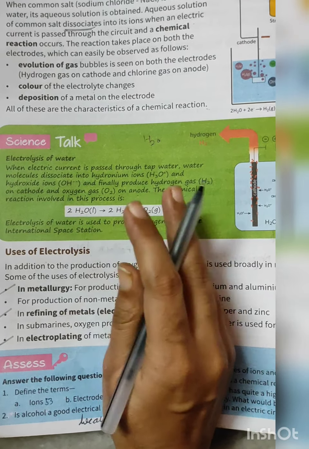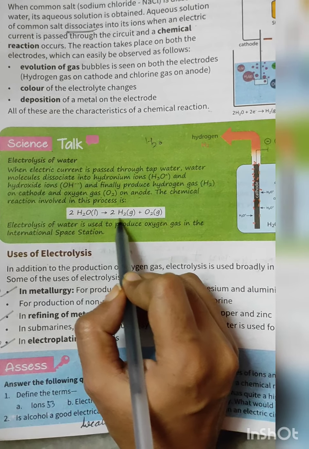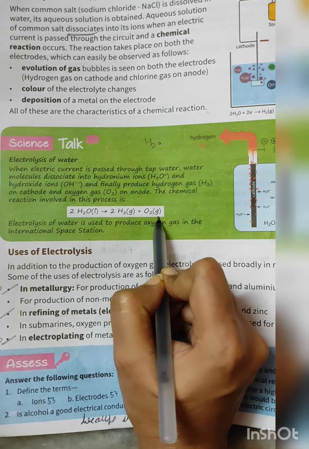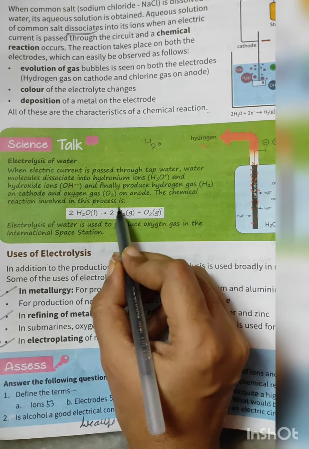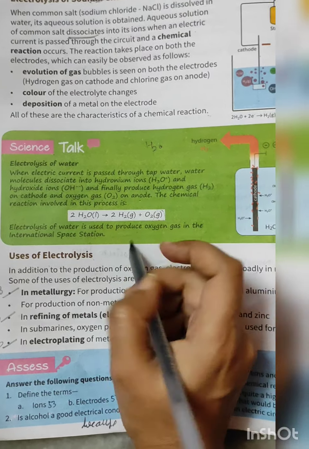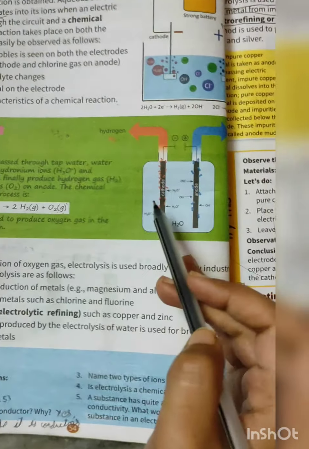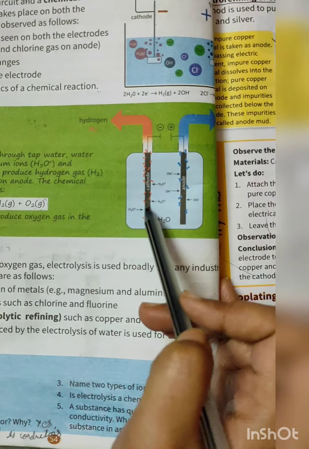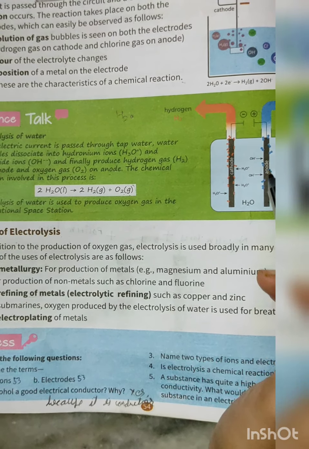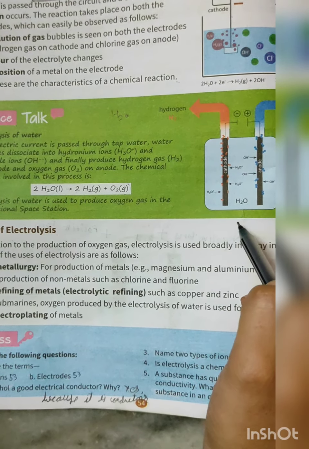The chemical reaction involved in this process is 2H2O gives 2H2 gas plus O2 gas, means O2 will be a gas and H2 also will be a gas. See, here you can see in the picture hydrogen gas is evolved and oxygen gas you can also find on the anode.